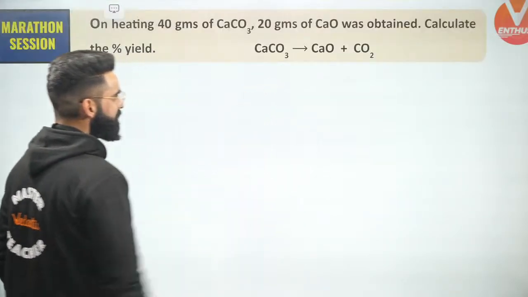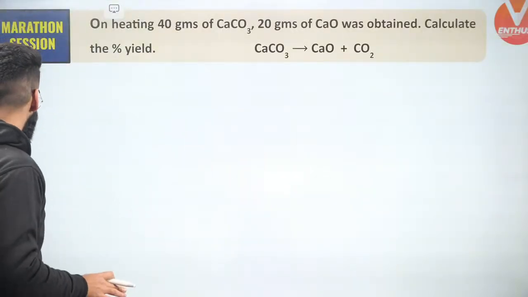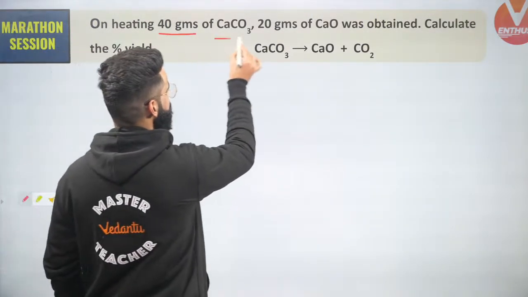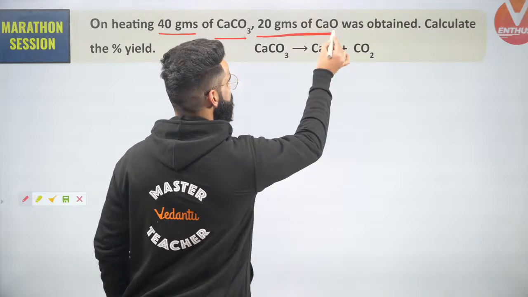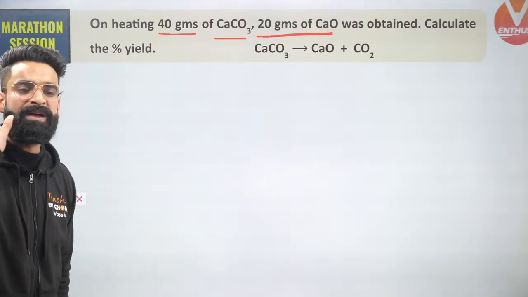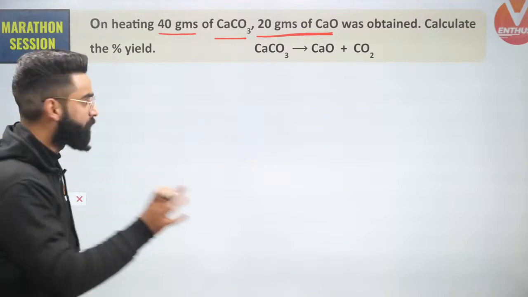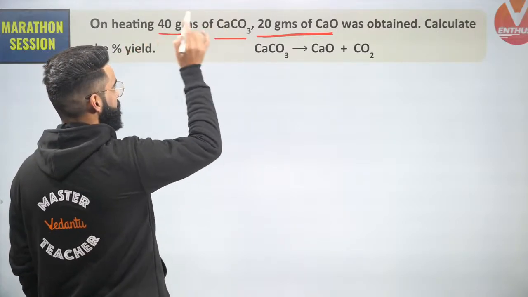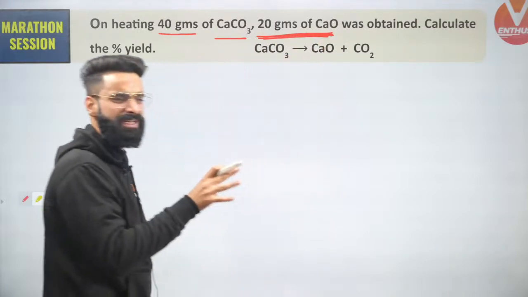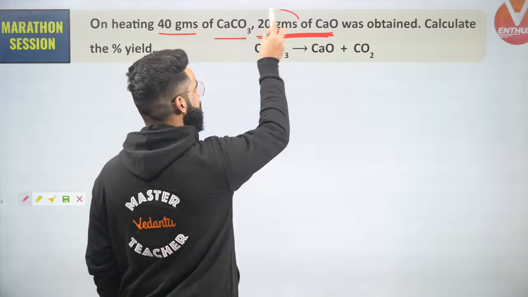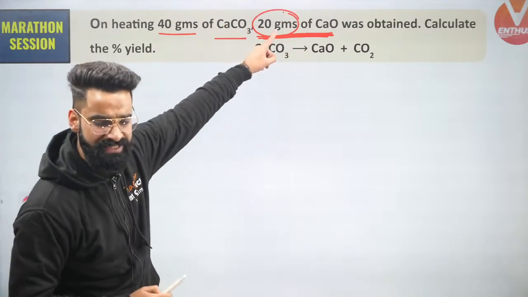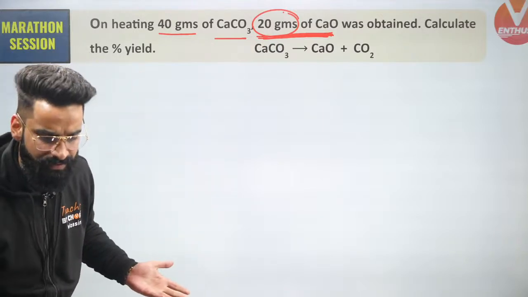See guys, the first question is on your screen right here. As you can see, on heating 40 grams of calcium carbonate, 20 grams of calcium oxide was obtained. This is something which is experimentally observed in the laboratory, that when you heat 40 grams of calcium carbonate, 20 grams of calcium oxide is actually obtained. So I should be calling this amount the experimental amount.